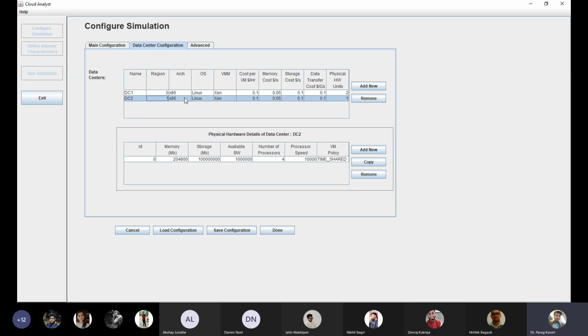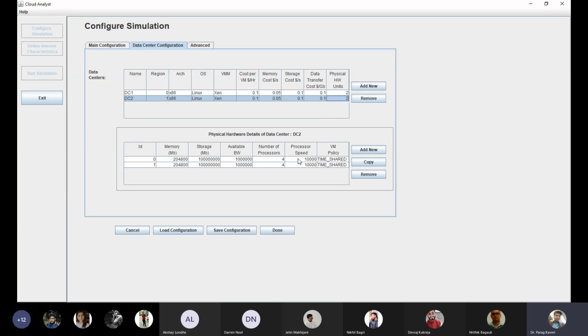The architecture of the data center is x86, the operating system is Linux, and the virtual machine manager is Xen. Cost per hour of the transaction is 0.1, cost per memory is 0.005, and storage and data transfer also have costs. Whatever you are configuring, you can change the cost as well. The number of physical units can be added too. Here we have 2 physical units. You can add one more physical unit.